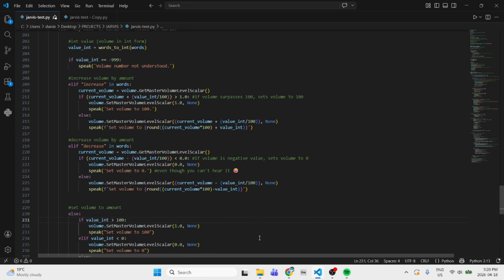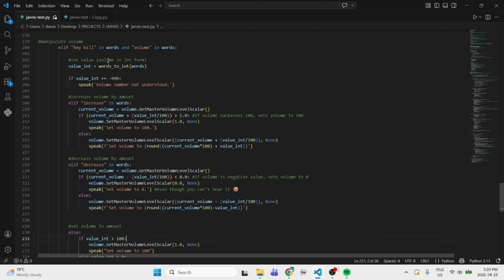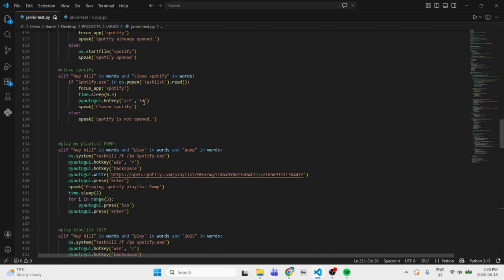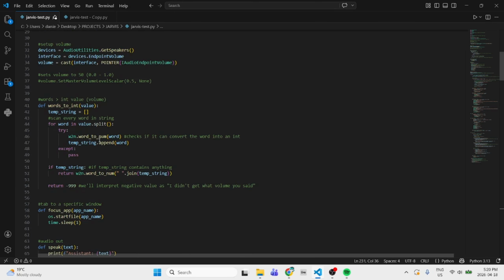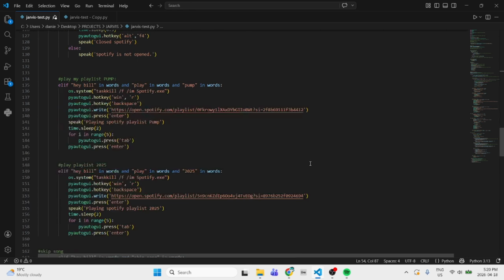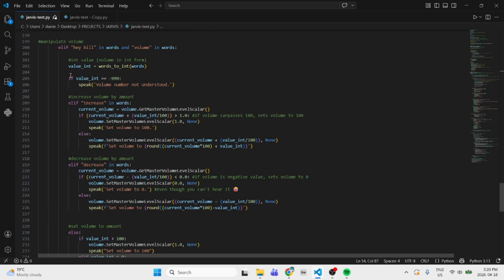It's not, honestly. So I'll just explain through it. Oh yeah, by the way, here you see I said return -999, and this is only if these two don't return anything. So basically that means that if you didn't say any integer values, like any numbers, or they just didn't detect it, they would return -999, and this value we're just going to use as our error value. So basically they're going to tell you, sorry, the volume has not been understood.